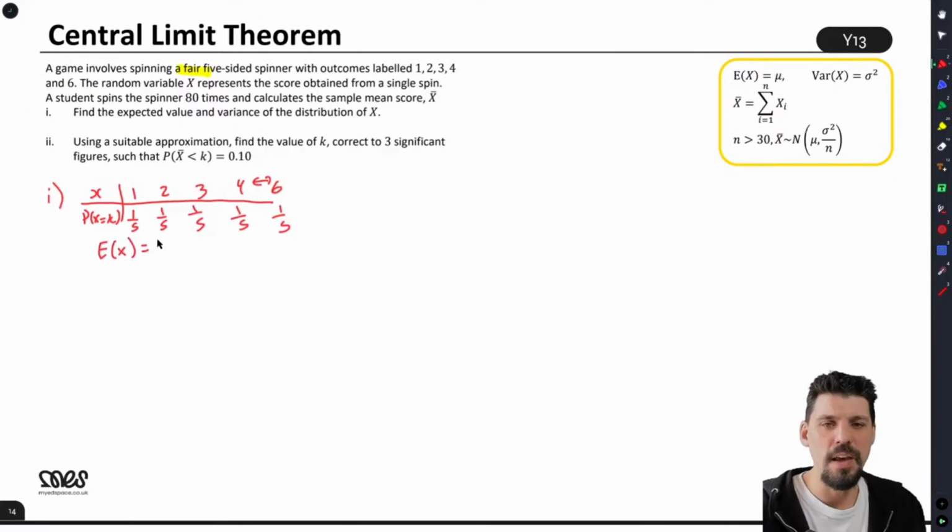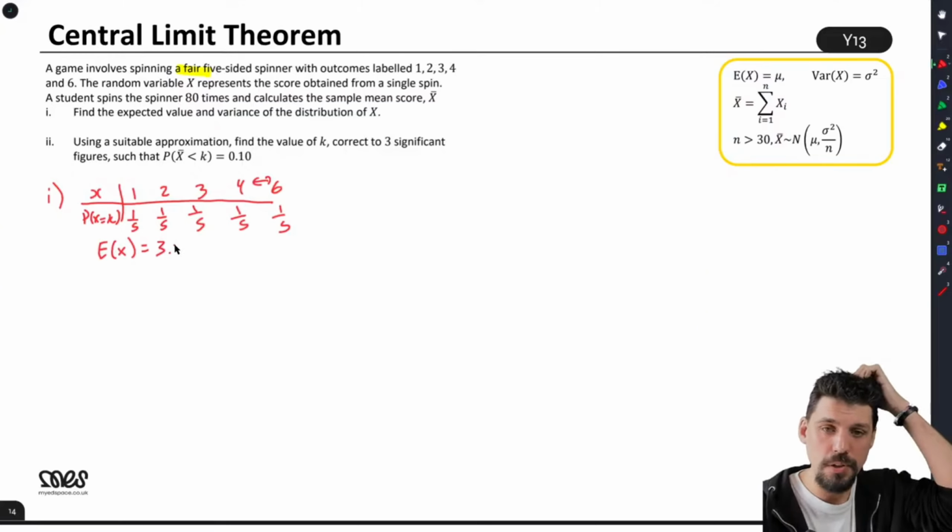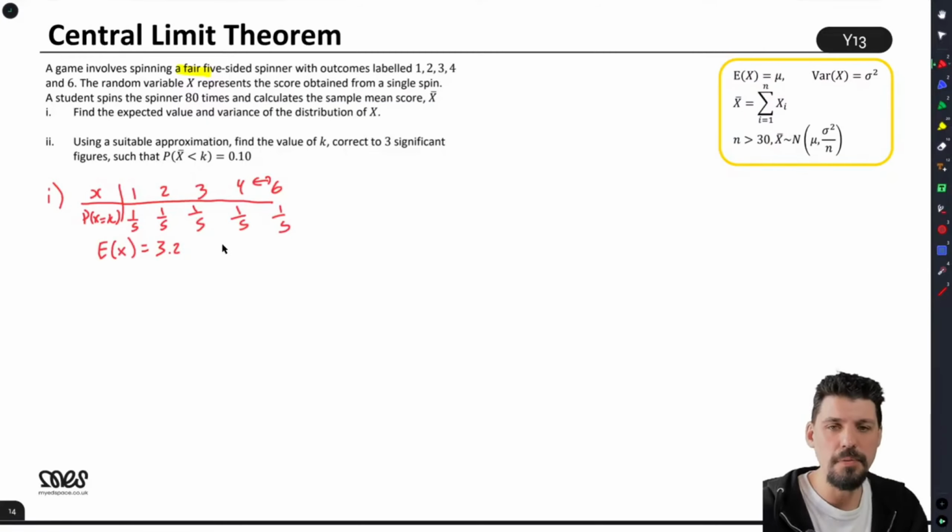But we can still find E of X. It's 16 over 5. I get 3.2. And we can get Var of X. E of X squared is 1, 4, 14, 30, 66 over 5, which is 13.2.